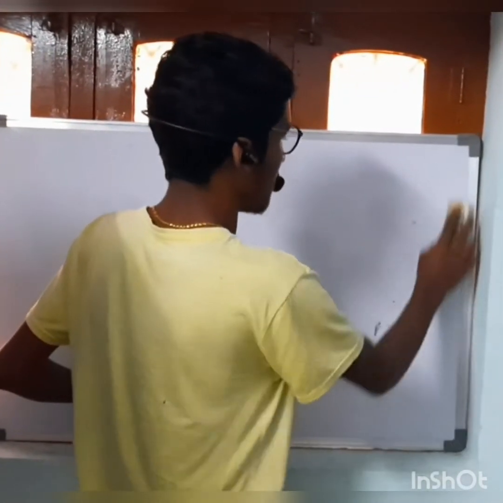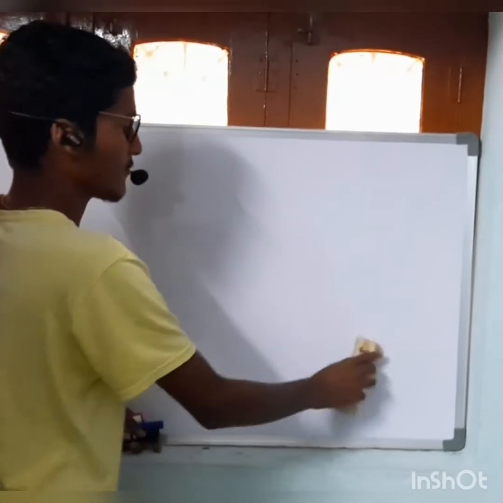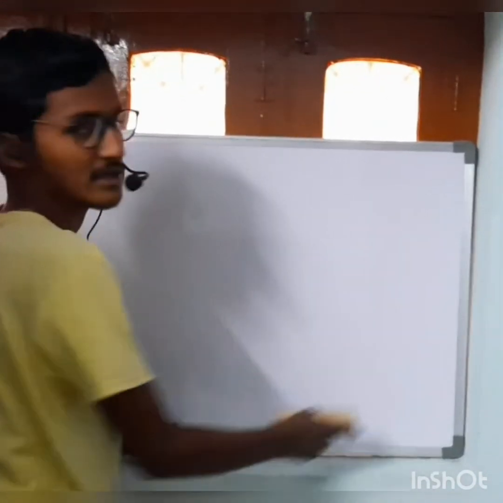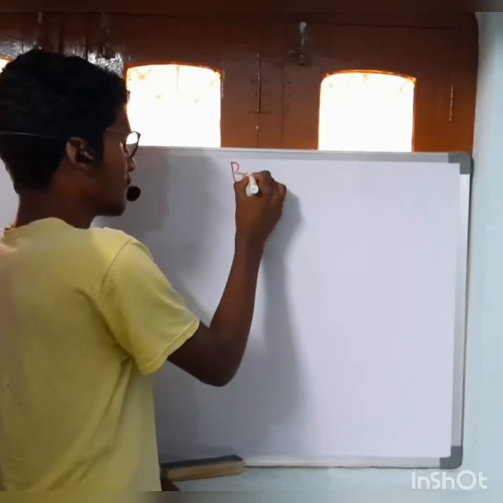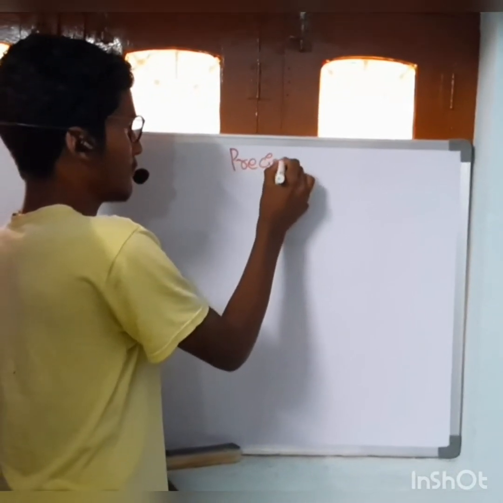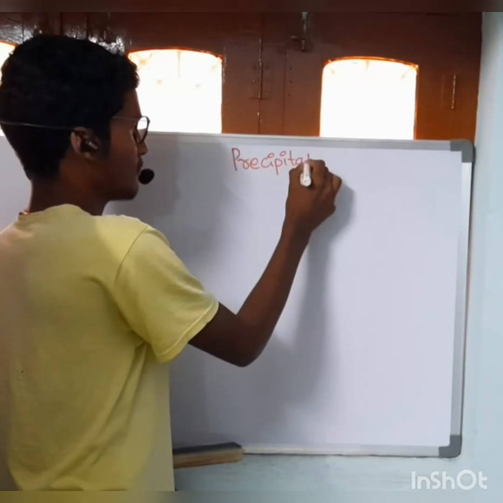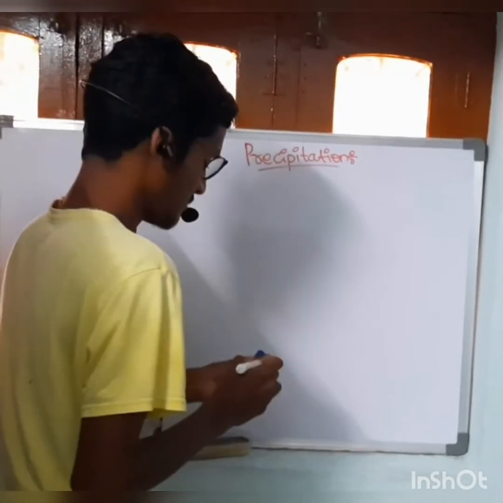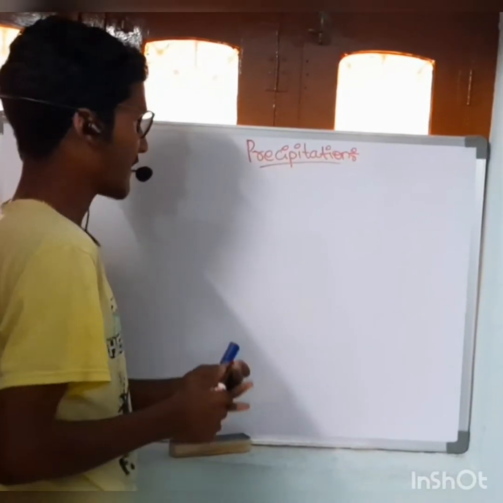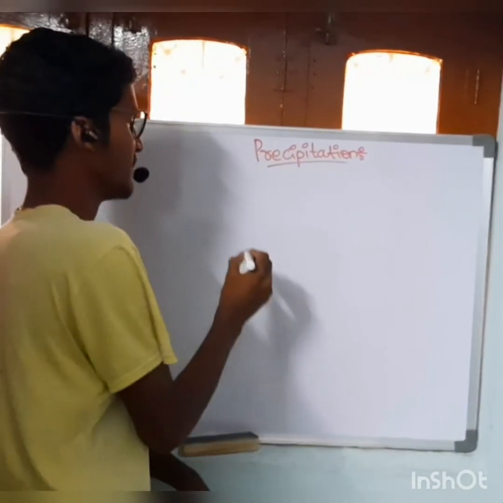Let's learn what types of reactions occur in a precipitation reaction. What is the actual meaning of precipitation?